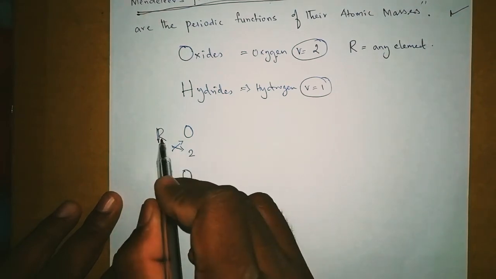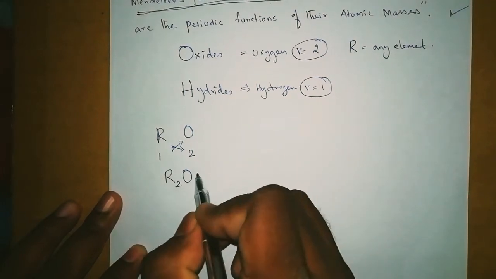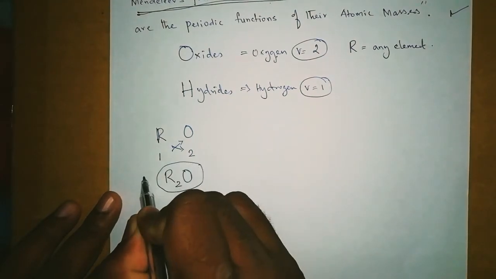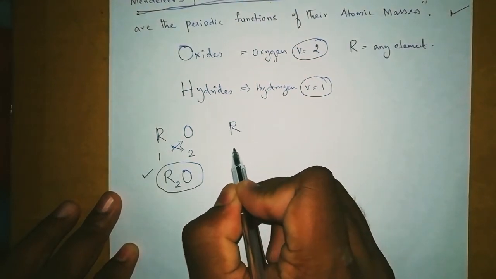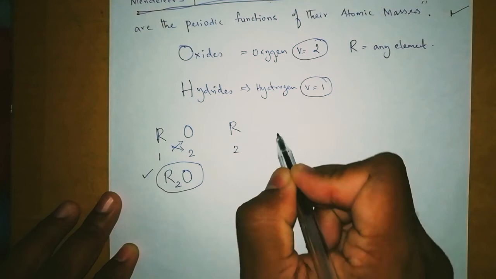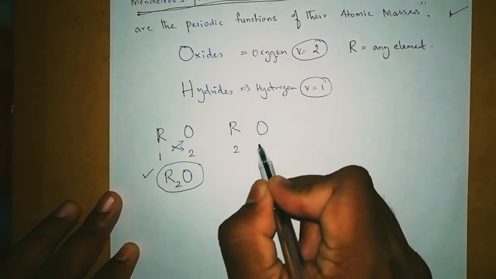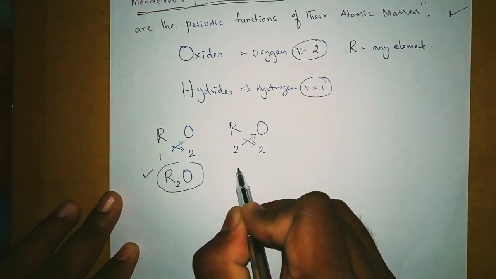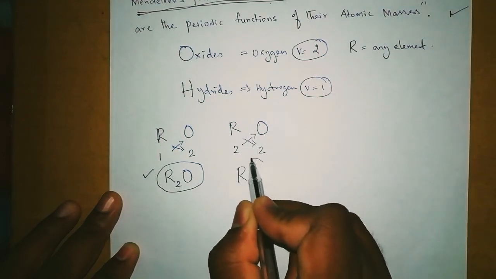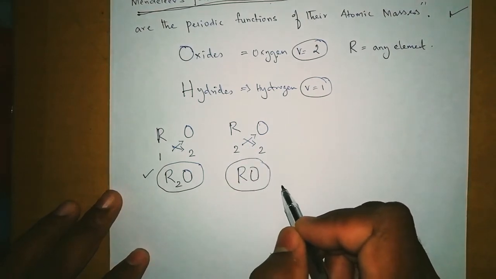Am I right? So this is how the formula comes. Take formula number 1. Suppose R has the valency 2, meaning any element with valency 2, and oxygen's valency is 2, which never changes. So what formula comes? RO. Am I right? Because the 2s get cancelled, it becomes RO.